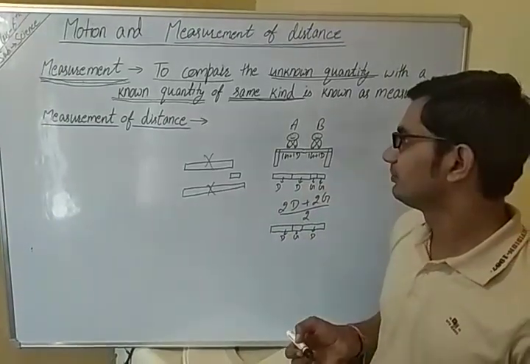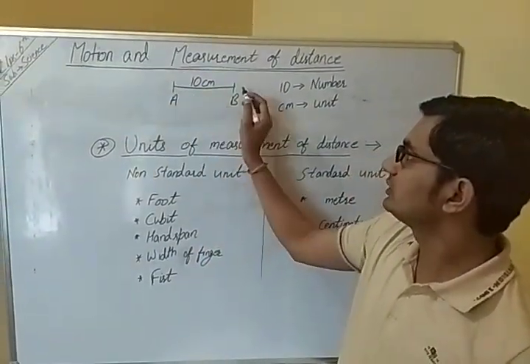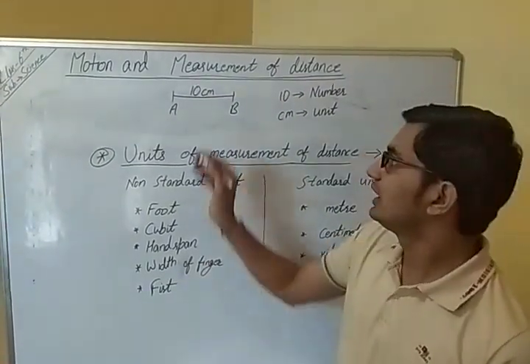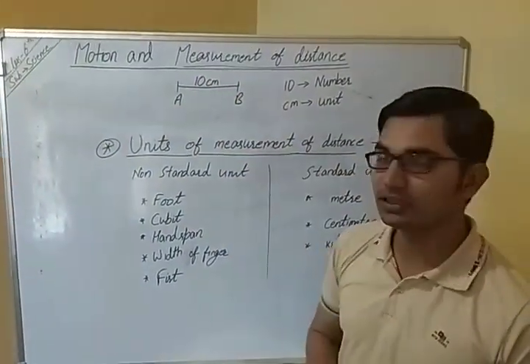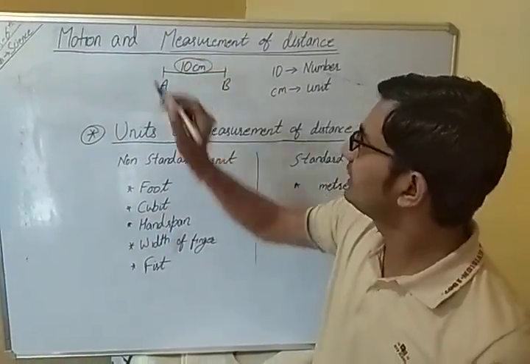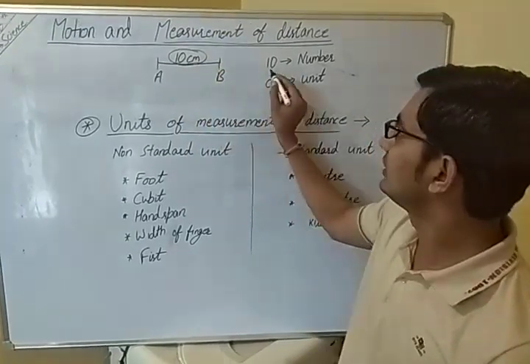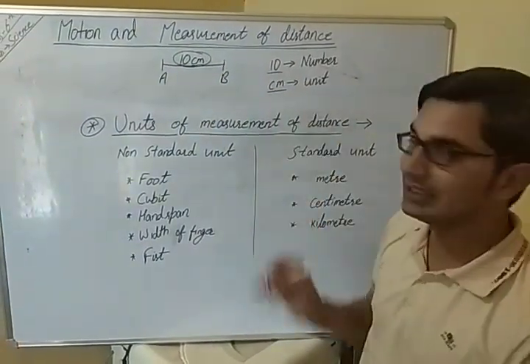That's why, here are 2 points A and B, and the distance between them is 10 centimeter. When we write this 10 centimeter, we have to write these two things, 10 and centimeter.